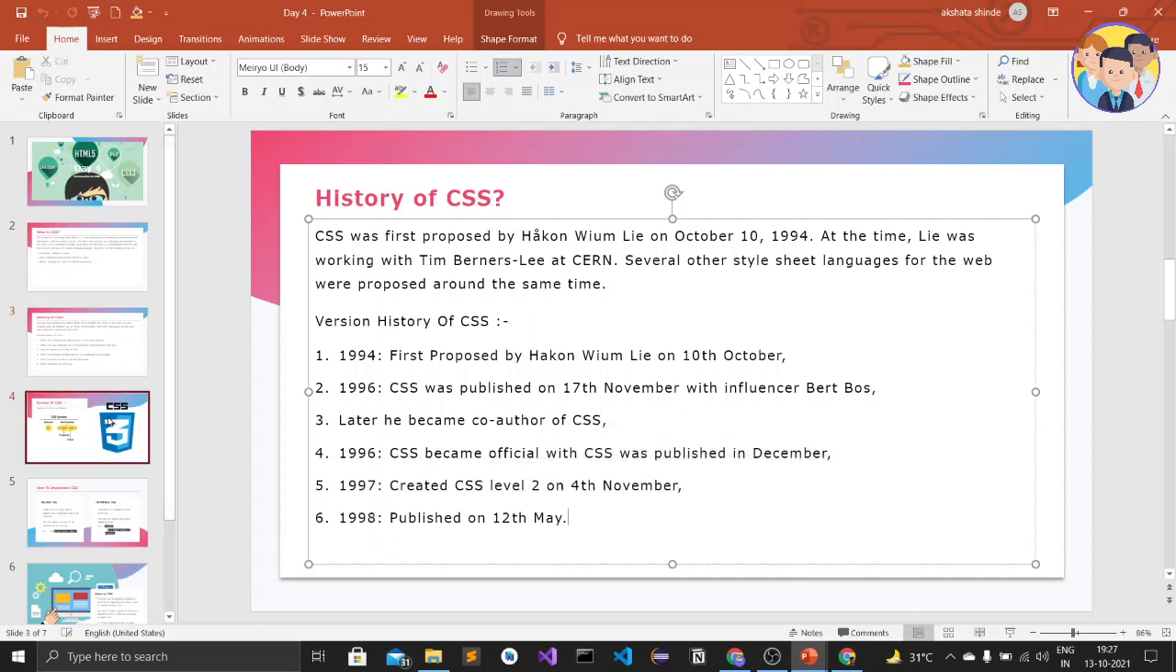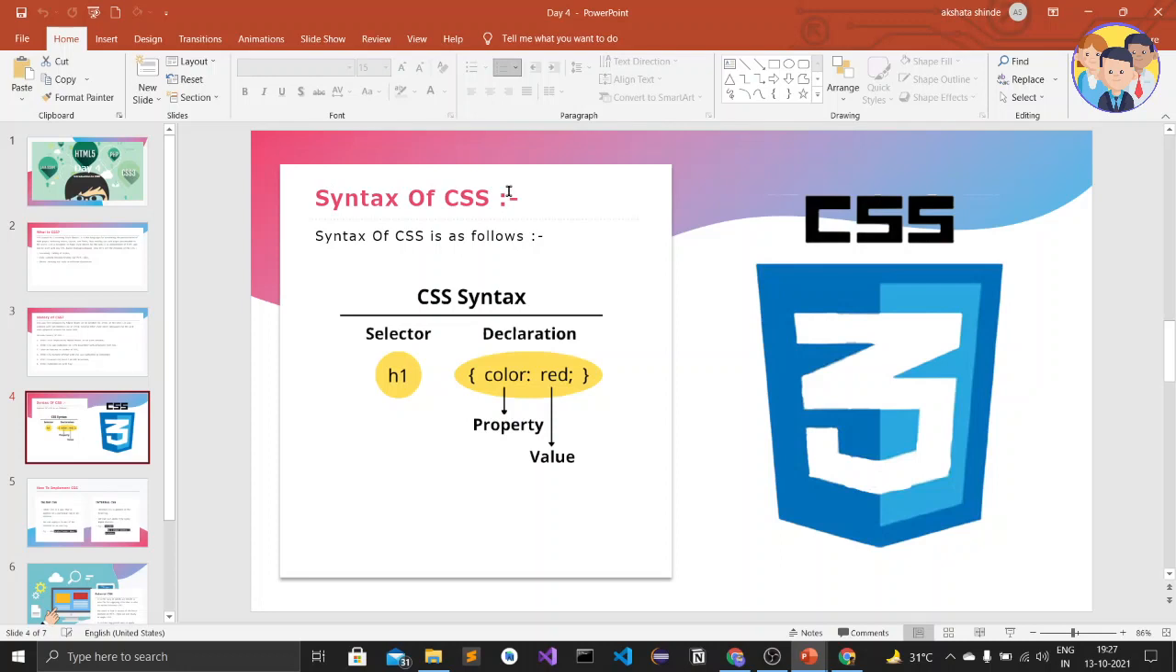The fourth slide was about the syntax of CSS. The syntax of CSS is very simple and very logical. The syntax of CSS consists of two parts. The first one is the selector and the second one is the declaration. The selector is the part which is used to select the element, tag, or we can say the class name, ID name.